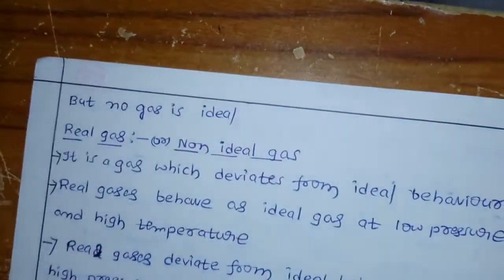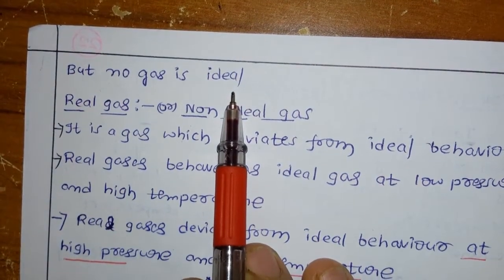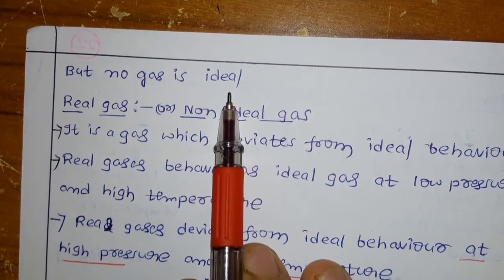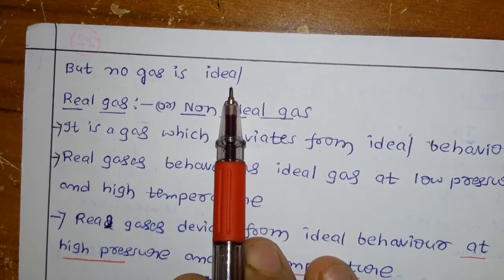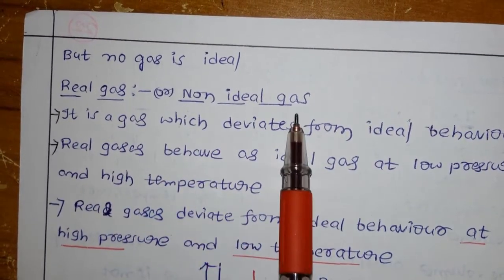But unfortunately we don't have an ideal gas. We have real gases only. No gas is ideal, but sometimes our real gases act as ideal gases. Now let us discuss what a real gas, or non-ideal gas, is.